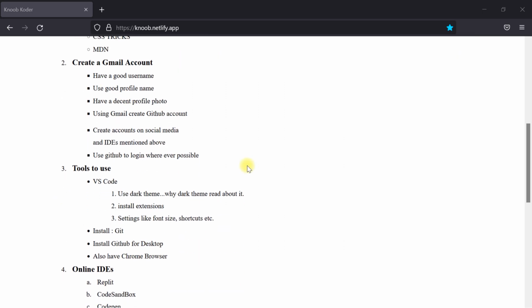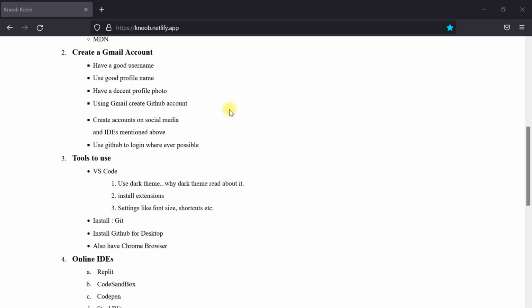And first of all, a very simple but very important thing: create a good email. Okay, a Gmail account. Why do we need a good Gmail account? Not a very cool guy, awesome guy, cool boy, smart guy name. No, we need to know how to have a simple, reliable, official name, you can say. Let it be our own full name, no problem, or we can write a short name, but don't write something cool like dragon, PUBG, killer, snipers. So we'll avoid those kinds of names. So yeah, we'll have a good username, a good profile name, and use a decent profile photo, using Gmail.